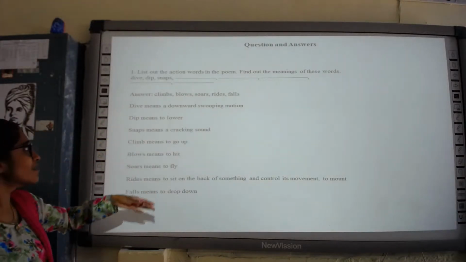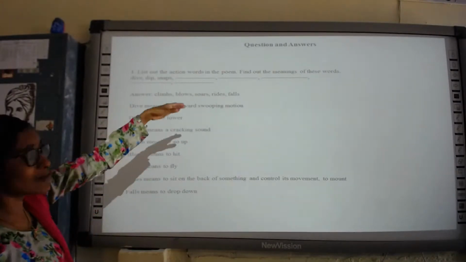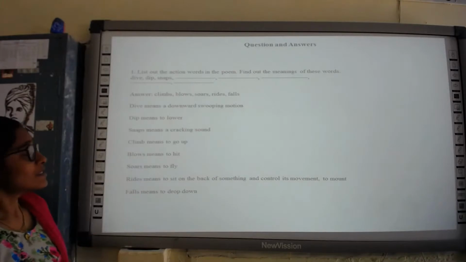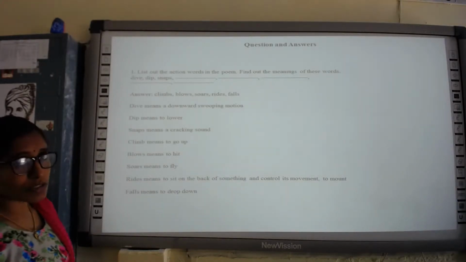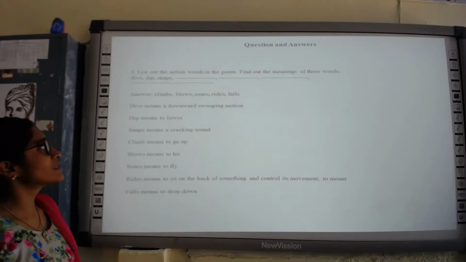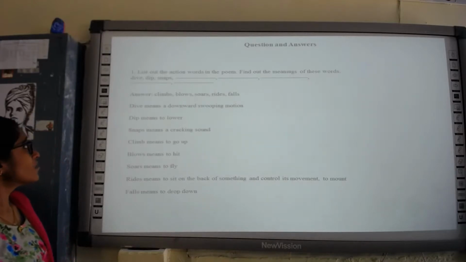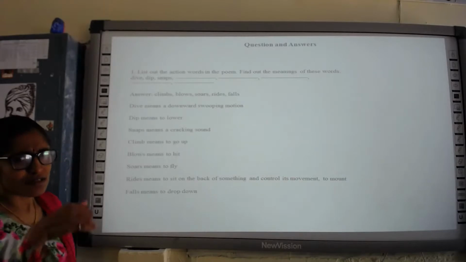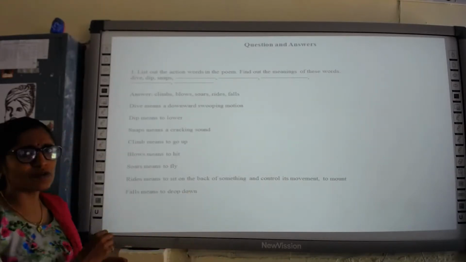I have already done it over here. So, what are the other action words in the poem? Dive, dip, snaps, climbs, blows, soars, rides, falls, etc. Going on to the meanings, dive means a downward swooping motion, to dive into the water.